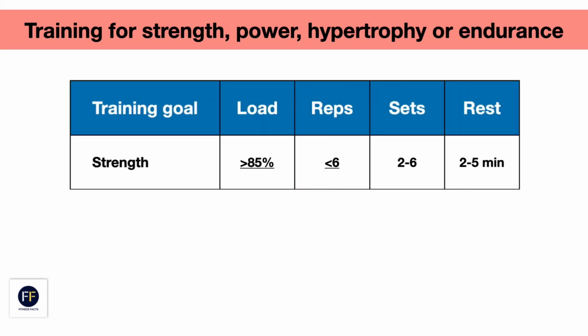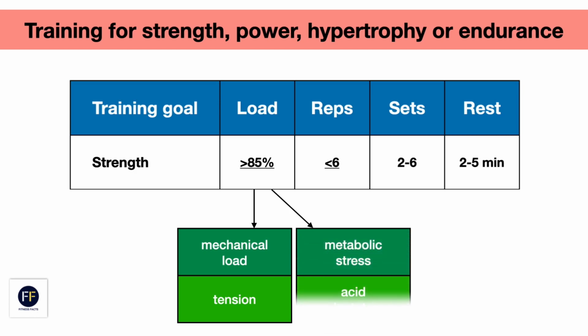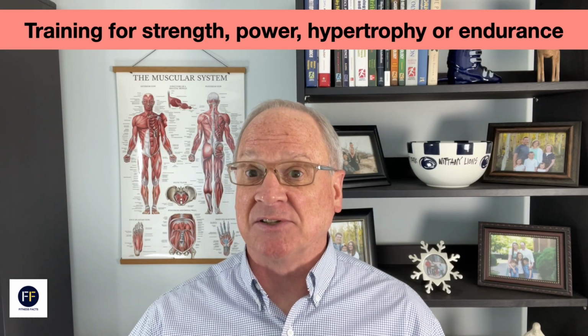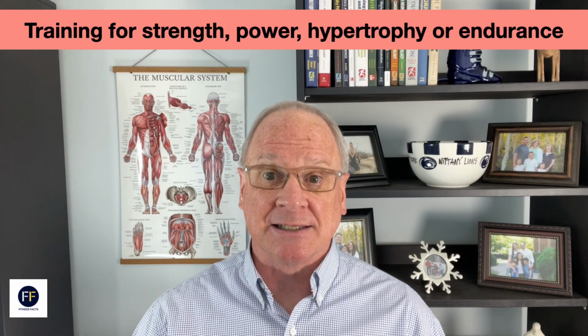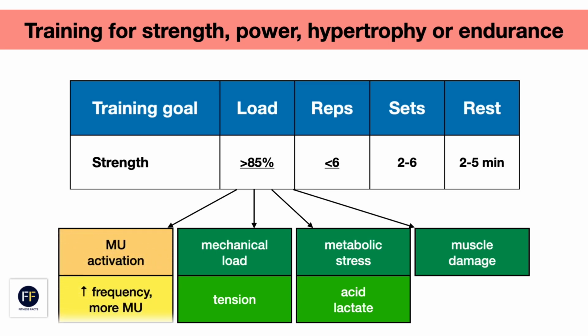Strength training uses loads greater than 85% of maximum RMs. Lifting high loads or resistance increases the mechanical load inside the muscle, which you can think of as the tension, stress, or pressure inside the fibers. High loads also mean the muscles rely heavily on anaerobic metabolism, which means an increase in acid, lactate, and a reduction in phosphocreatine. This metabolic stress causes muscle fatigue, but can also stimulate protein synthesis. High loads also cause muscle damage. But a high load also requires motor units to fire faster and the recruitment of additional motor units. Over time, these changes to the motor units become greater and permanent, resulting in significant strength gains.